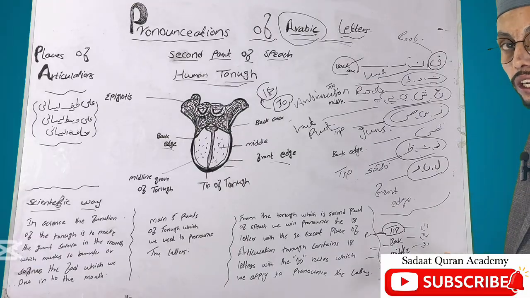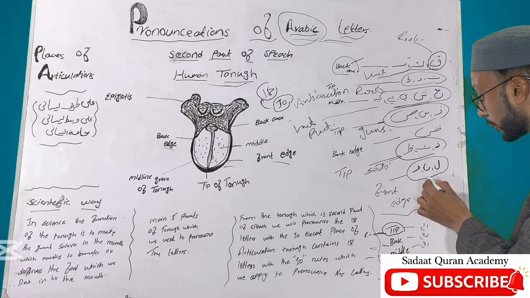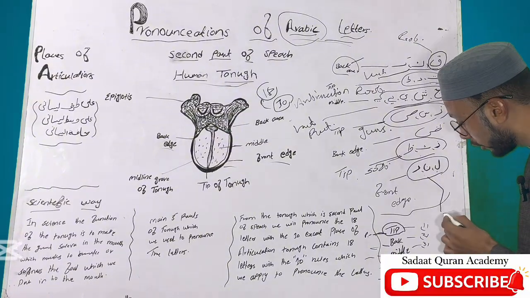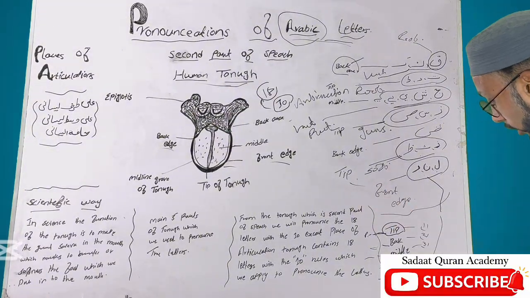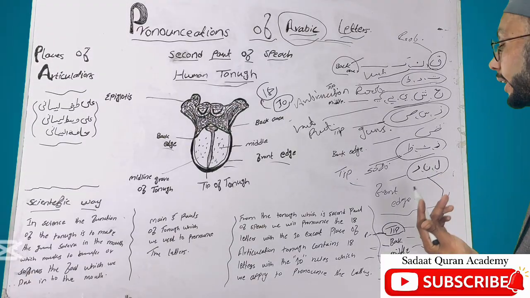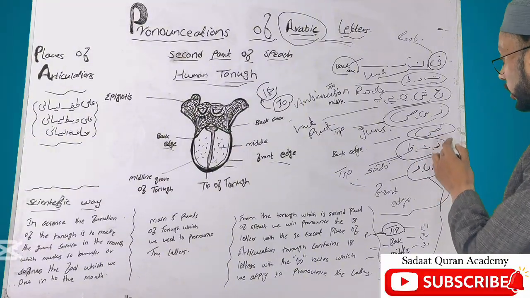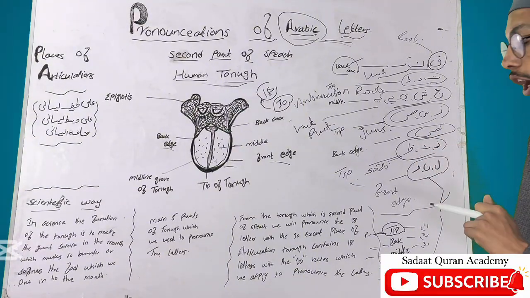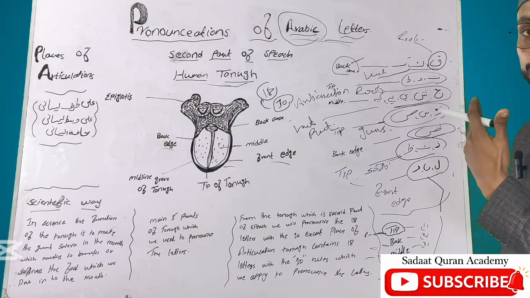Okay, now we'll go to the front edge of the tongue. From the front edge of the tongue, we'll just combine lam, noon, and ra, because lam, noon, and ra also involve the front edge of the tongue, but the main point is the tip of the tongue. From the back edge of the tongue, we will pronounce just one letter, which is dad. It is pronounced from the back edge of the tongue, whenever the back edge of the tongue touches the upper five molars.